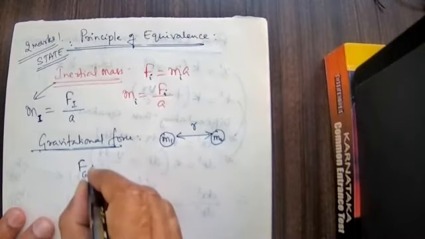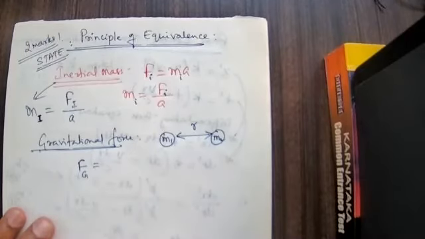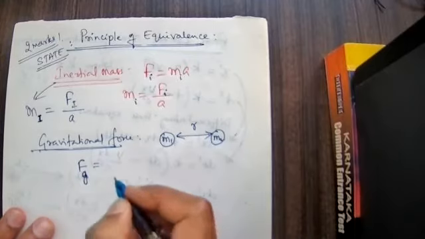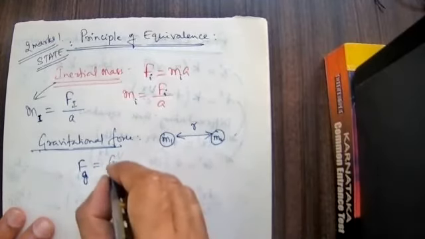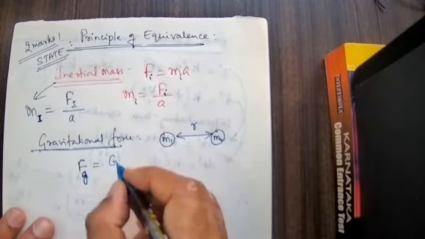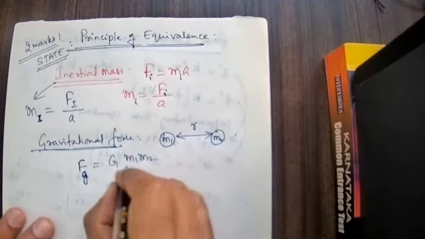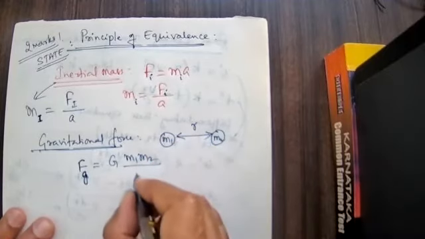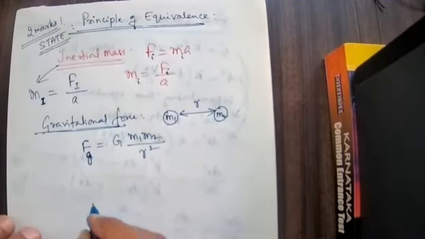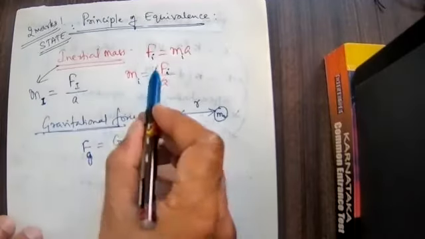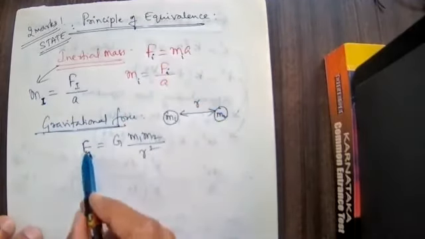That gravitational force, F suffix g, or small g, you can write, no problem, is equal to capital G into the product of the body masses m1 into m2 divided by the square of the distance of separation between them. This is gravitational force. This is inertial force. This is gravitational force.